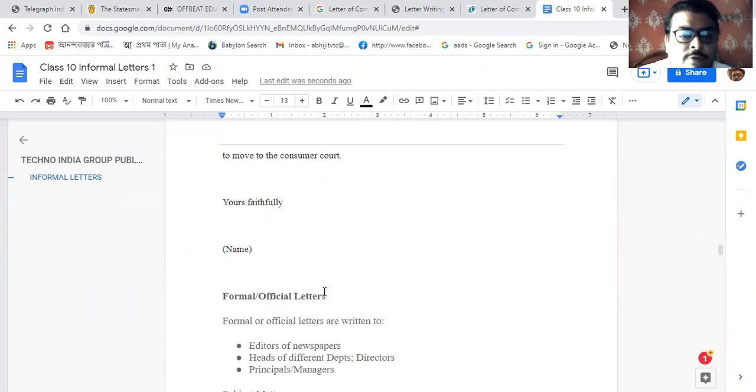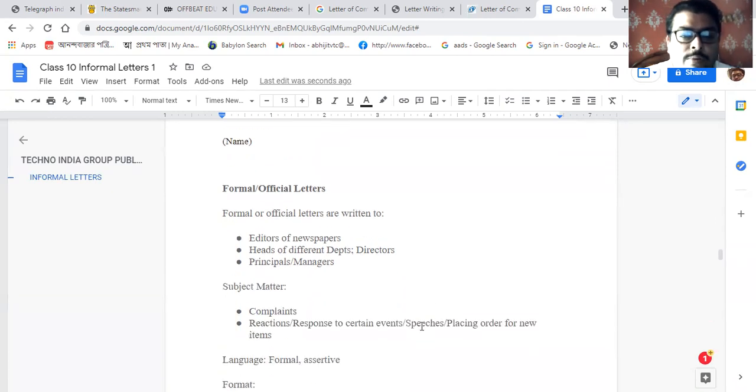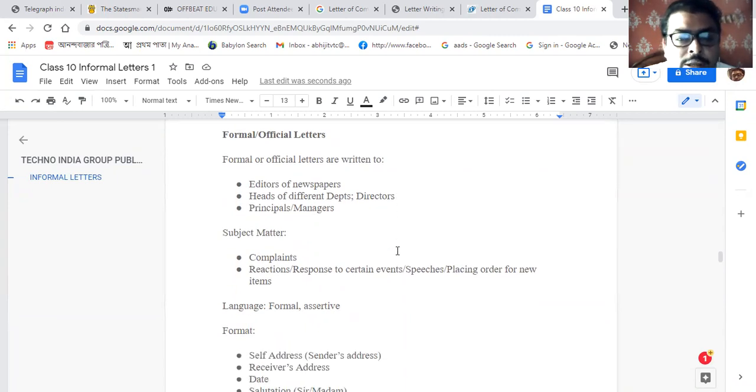So after that, formal letters. What will be the part of the formal letters? Formal official letters are written to the editor of a newspaper, heads of different departments, directors, principal and manager.